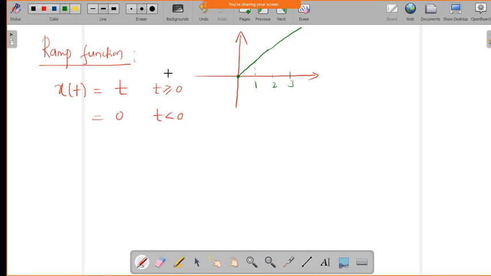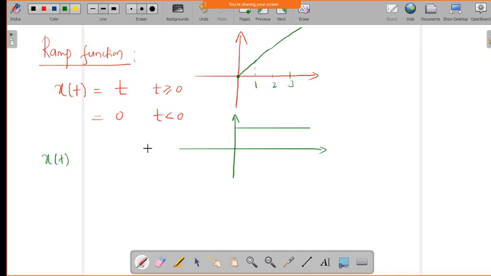Now we can even define the ramp function in terms of the unit step function. If we have a unit step function like this, and I multiply these two, what will happen? Whatever value is there is multiplied by the one which is giving the same value.